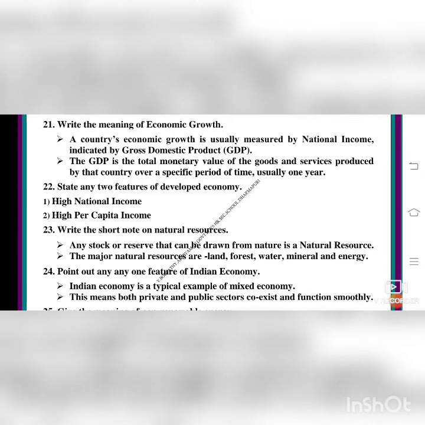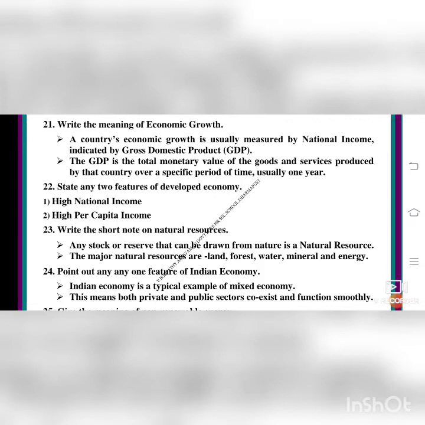Next, write the short note on natural resources. What are natural resources? What we get from nature is called natural resources. Any stock or reserve that can be drawn from nature is a natural resource. The major natural resources are land, forest, water, mineral and energy.